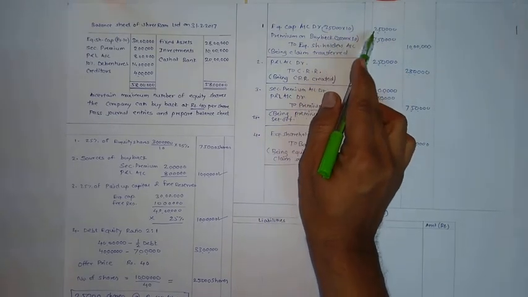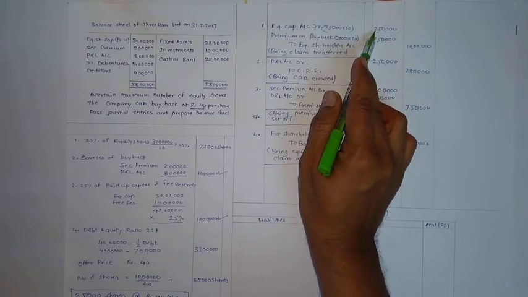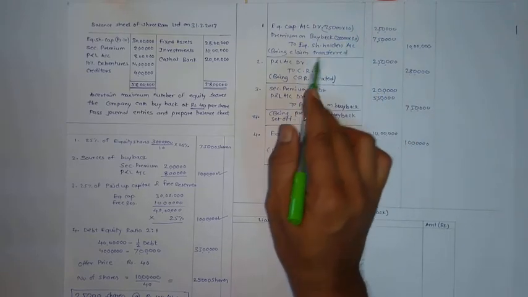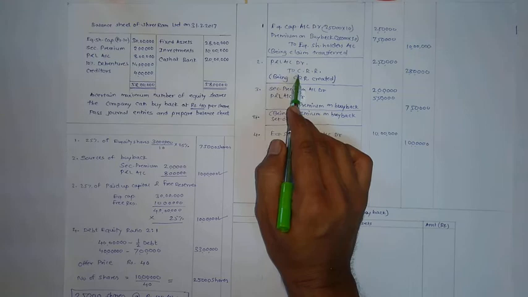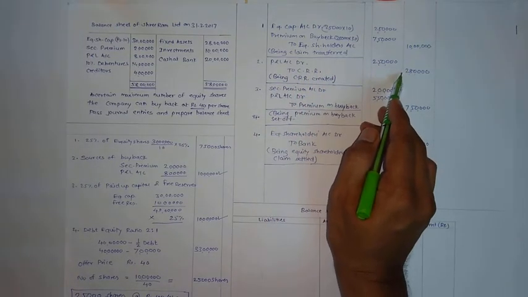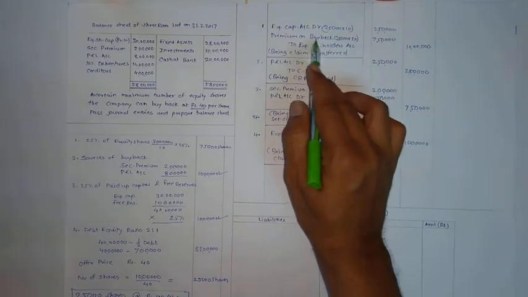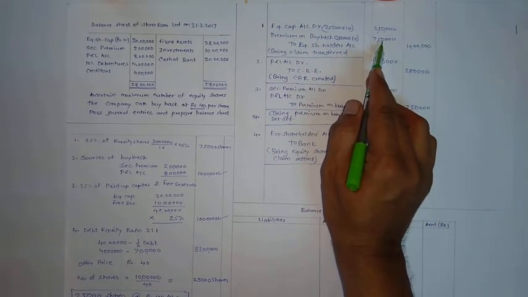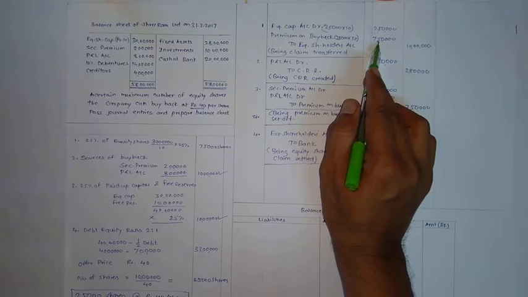Next entry for 2,50,000 face value. This should be transferred to capital redemption reserves. P&L account debit to capital redemption reserves. Amount 2,50,000. Next, premium on buyback 7,50,000 should be adjusted from available premium or P&L account.